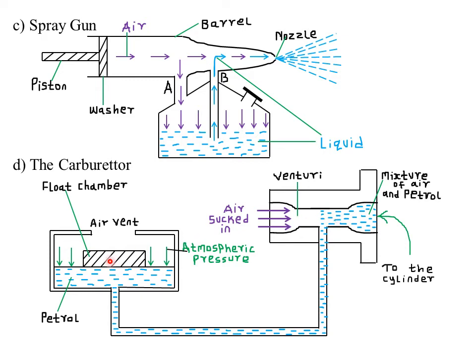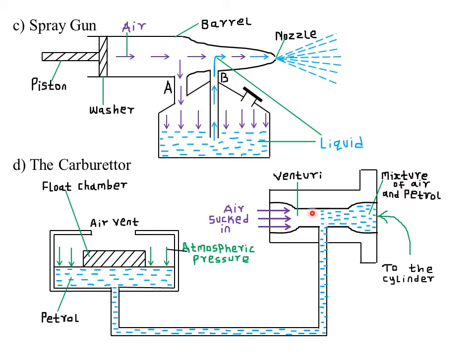So because of the greater atmospheric pressure acting on the float chamber, the greater atmospheric pressure forces this particular petrol to flow through this particular tube and into the low pressure zone. So the fast moving air causes low pressure above the petrol pipe. So the petrol is drawn into the venturi due to low pressure in the venturi and atmospheric pressure in the floating chamber being higher. Therefore, the mixture of air and the petrol is thus drawn into the cylinders for combustion. So this is now the mixture of air and petrol.